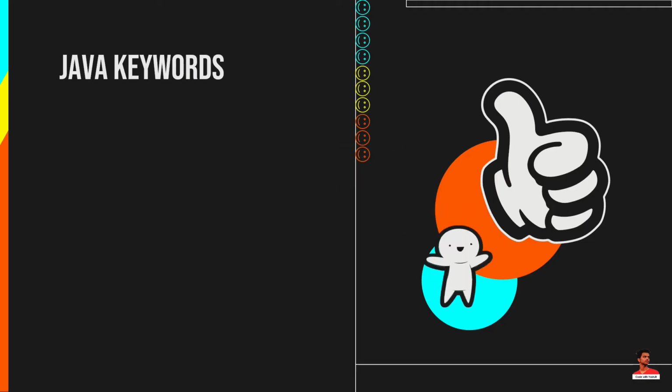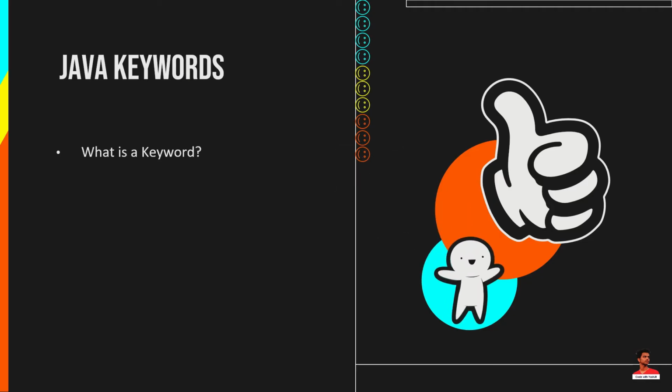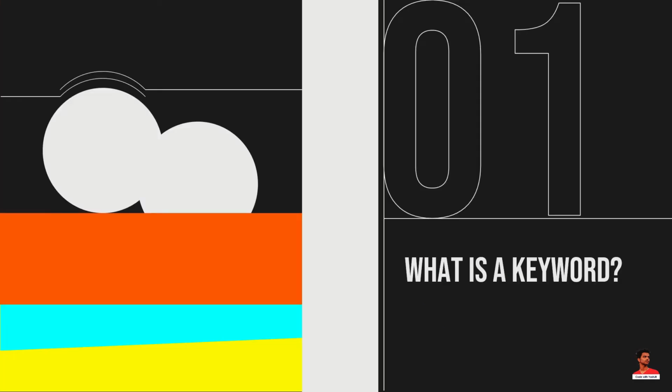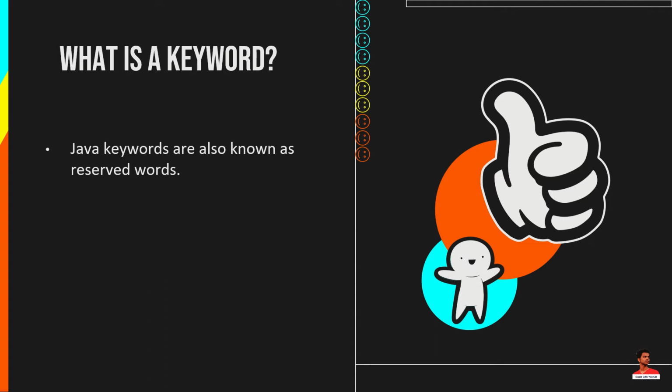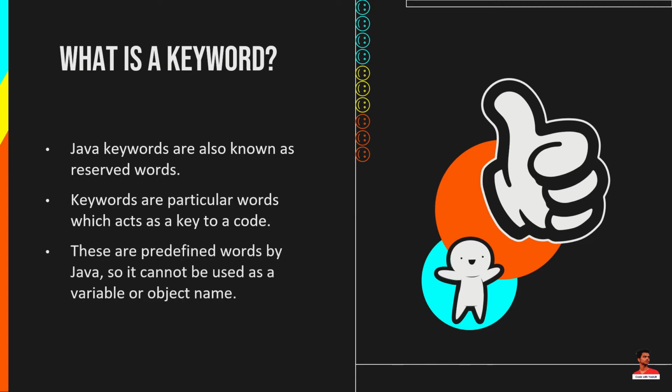In Java keywords, we will see what is a keyword and list of Java keywords. So what is a keyword? Java keywords are also known as reserved words. Keywords are particular words which act as a key to a code. These are predefined words by Java, so they cannot be used as a variable or object name.